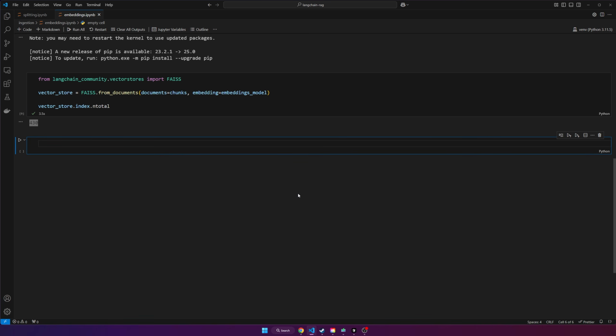So let me show you what I mean by actually doing a query. So we can do query is equal to, and now we can ask a question that we know the Constitution will contain. So how long does the president's term last?